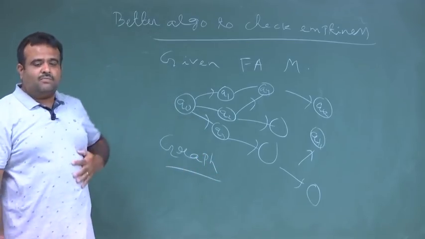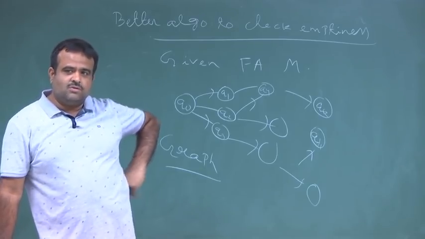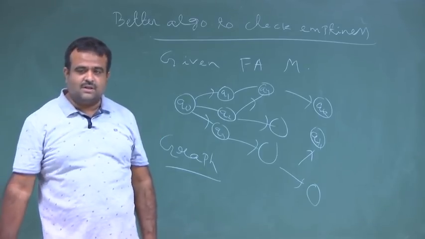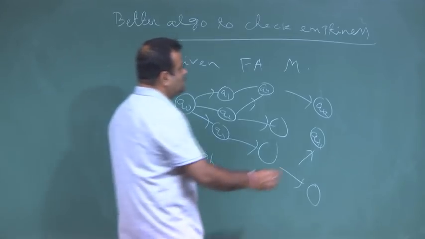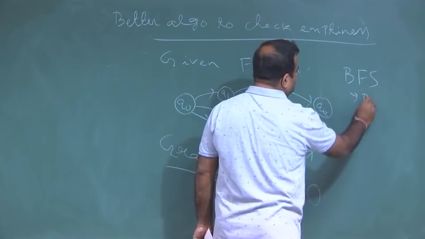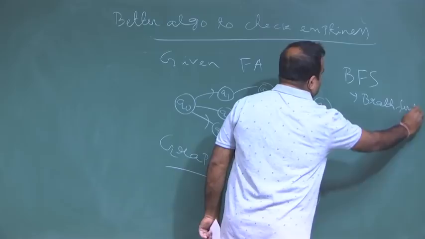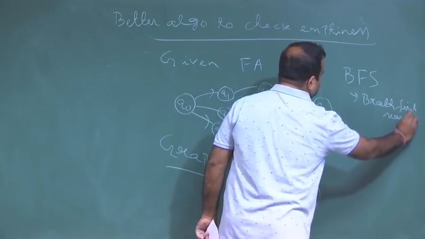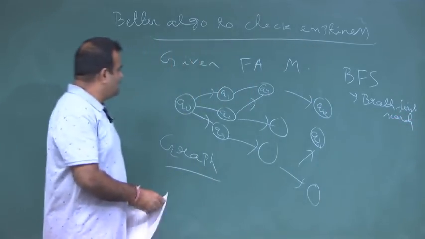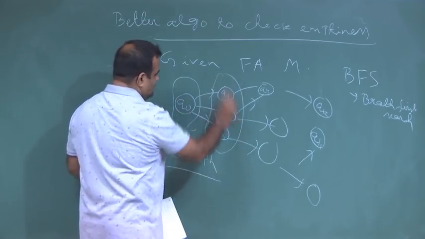Now, in this graph what we can do? We can do graph traversal. We know there are two ways we can do graph traversal. One is BFS, the breadth first search, which searches the graph level wise. This is level 0, this is the next level like this.